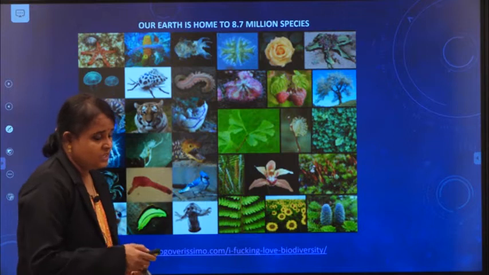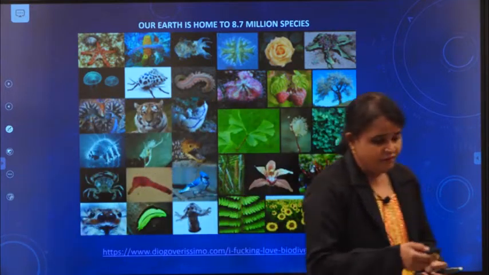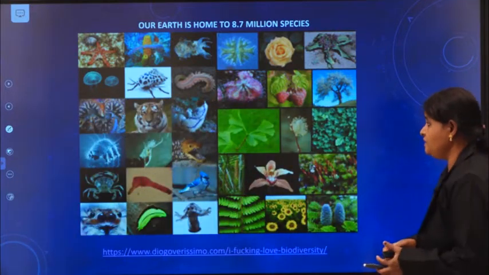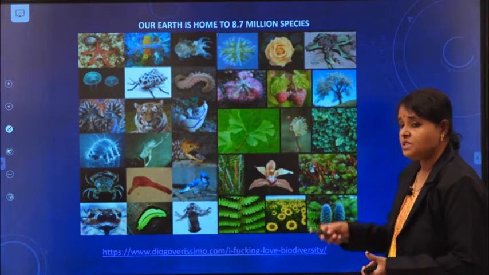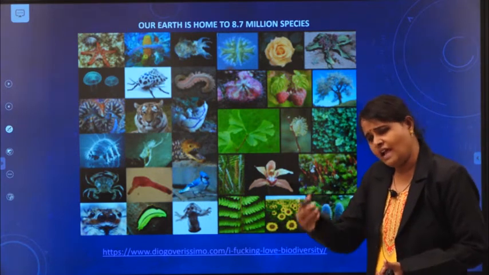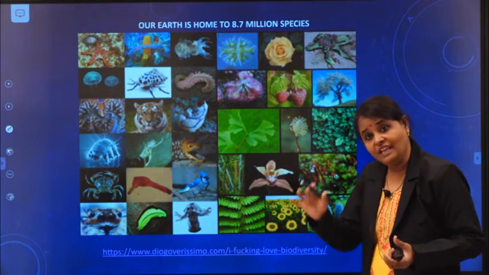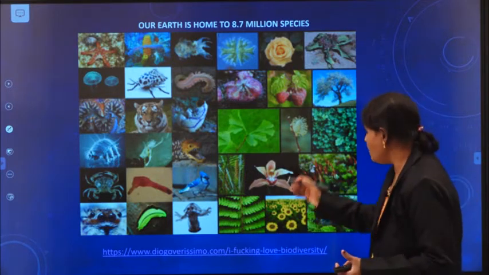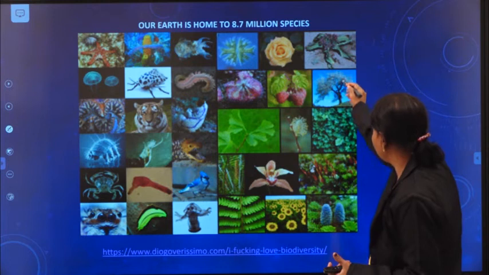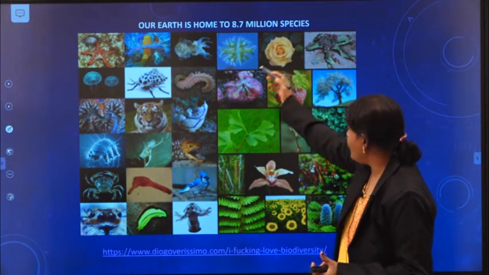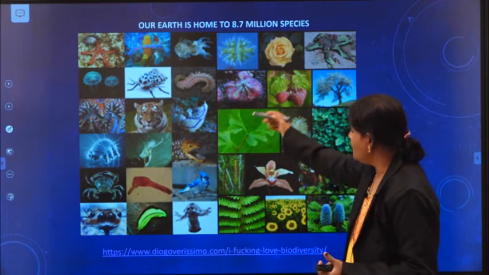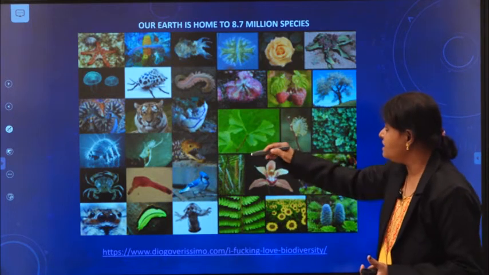You can see this picture, all of you. Here, a variety of living organisms, different types of living organisms in water, land, whatever it may be, in air even. So all types of organisms you can see, variety of life. See this: plants, animals, insects, all examples.